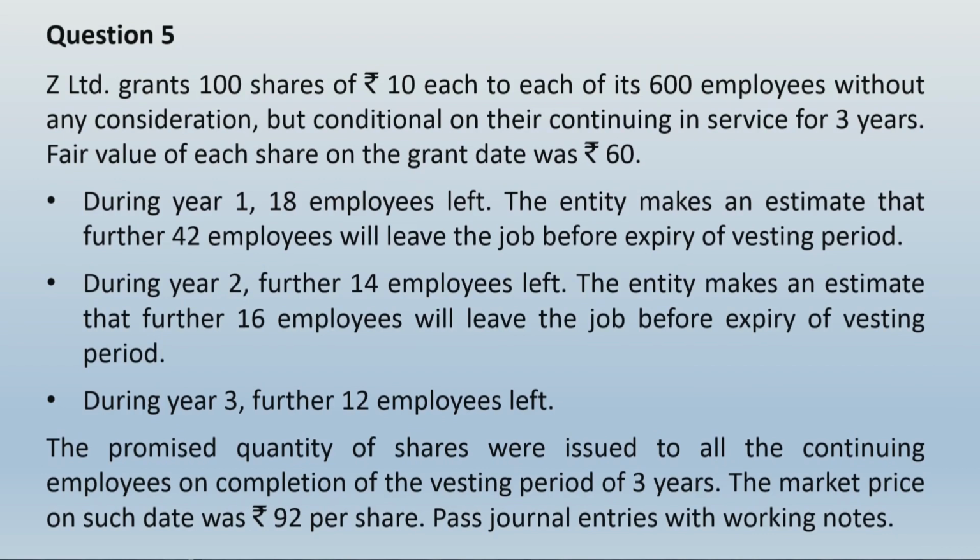During year 3, further 12 employees left. The promised quantity of shares were issued to all the continuing employees on completion of their vesting period of 3 years. The market price on such date was rupees 92 per share. Pass journal entries with working notes.